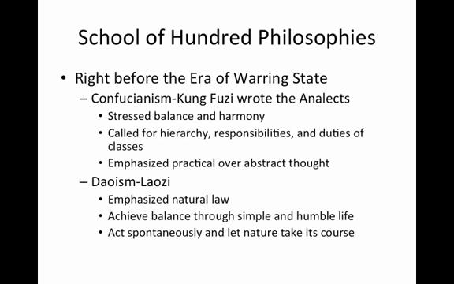School of 100 Philosophies. Right before the end of the era of warring states, a number of philosophies arose. Confucianism, which was started by Kangfuzi, who wrote the Analects, stressed balance and harmony. It called for hierarchy, responsibilities, and duties of the classes and families. And it emphasized practical over abstract thought. For Confucianists, heaven might exist, God might exist, but we can't know that for certain. So it's much more important that we emphasize practical and basic types of relationships in order to make society work.